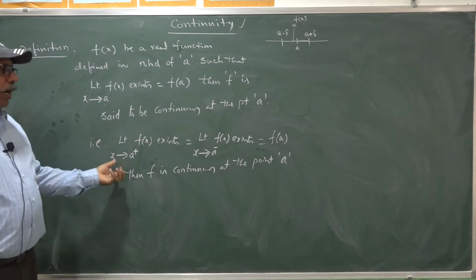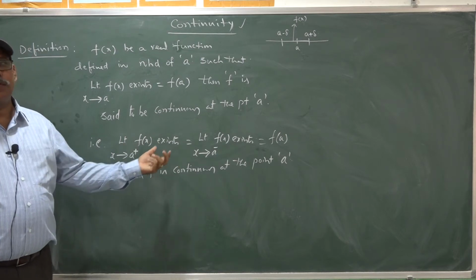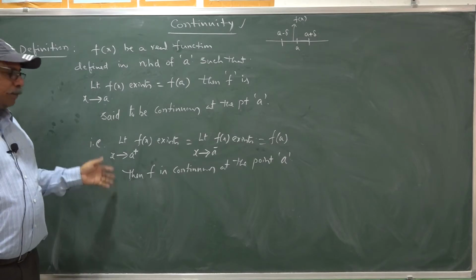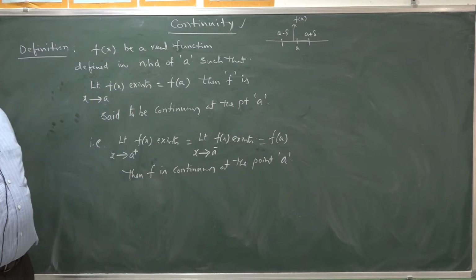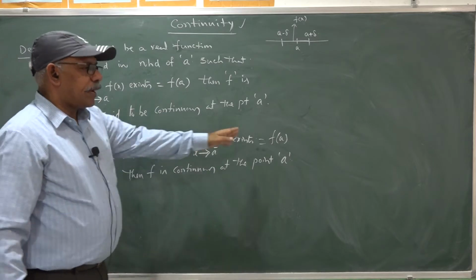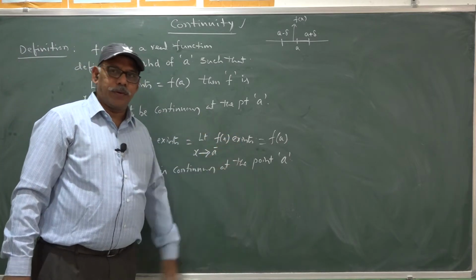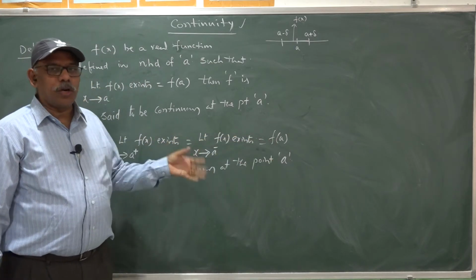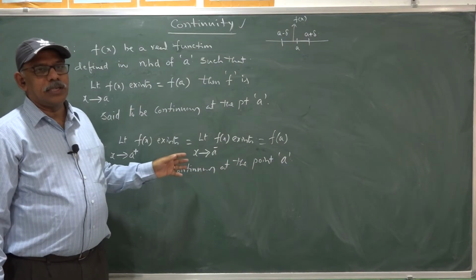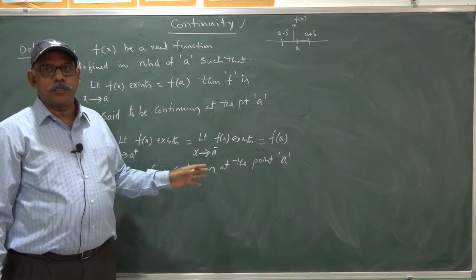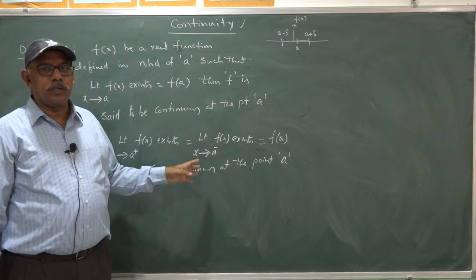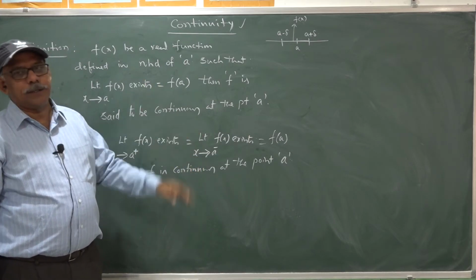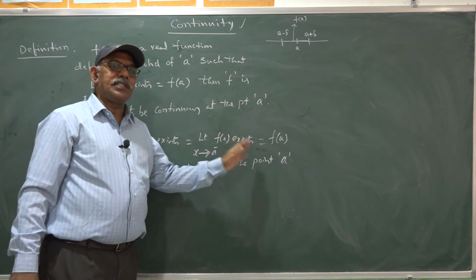So, once the right limit and left limit are equal, and both are equal to f of a, the functional value, then only you can say that the function is continuous at the point a. Out of these three values, if any two are not equal, then you can say that the function is not continuous. Once the function is not continuous, it is said to be discontinuous at that point.